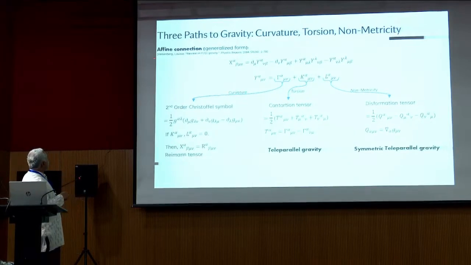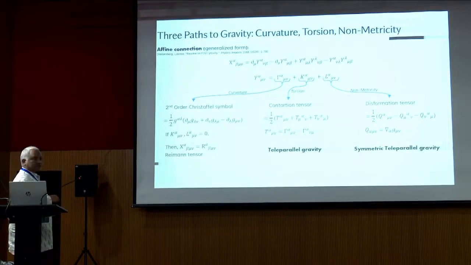So one can go through Lavinia Heisenberg's review, which is published this year in Physics Reports. One can get all the details of the geometry in that review article. Here, this describes the Riemannian tensor, then the contortion describes the teleparallel gravity, and the non-metricity or the deformation tensor describes the symmetric teleparallel gravity.